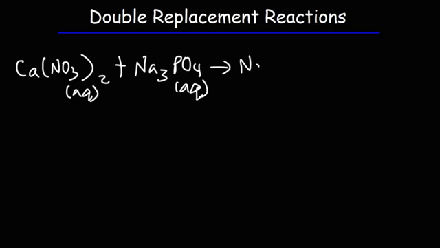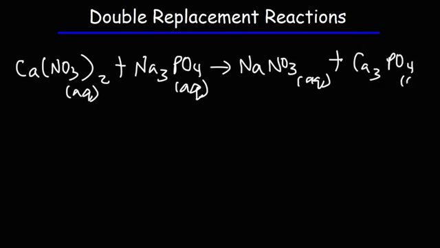This is going to produce sodium nitrate, which also dissolves in water, plus calcium phosphate. Now calcium phosphate is not water soluble. It is insoluble in water, which means it doesn't dissolve in water.